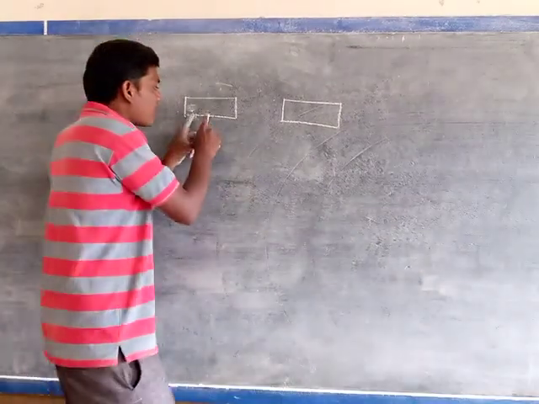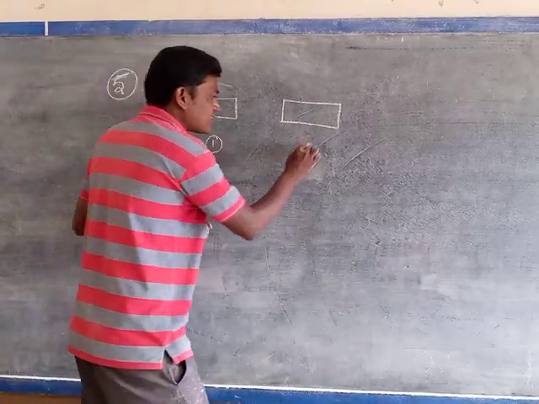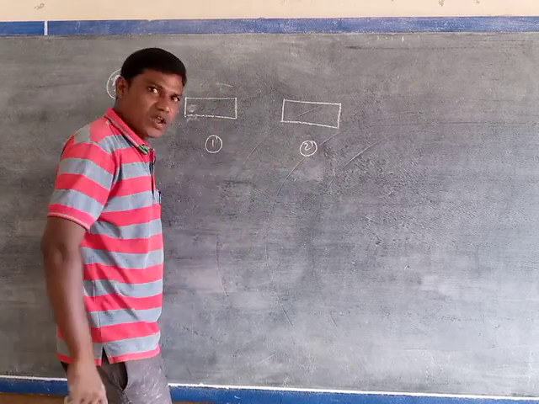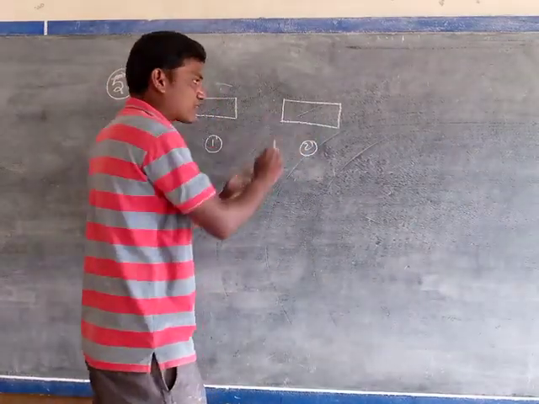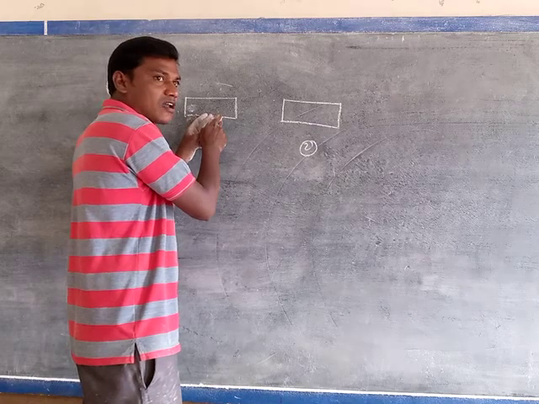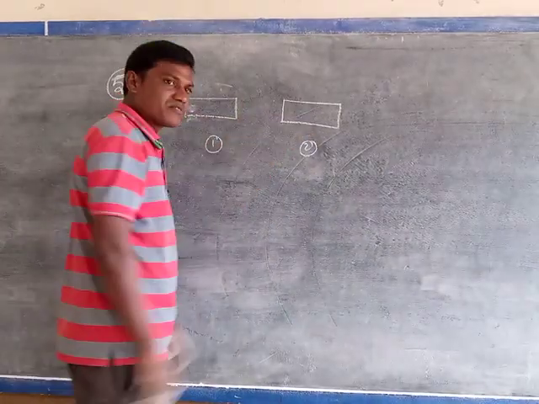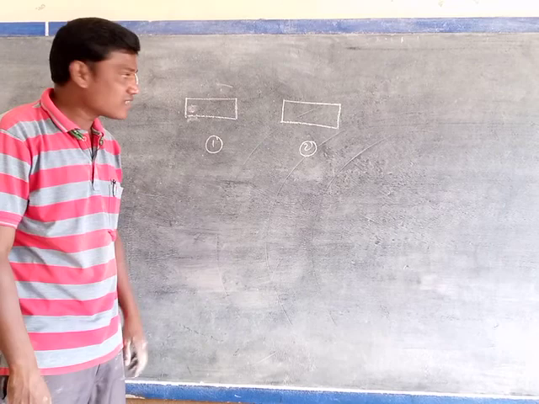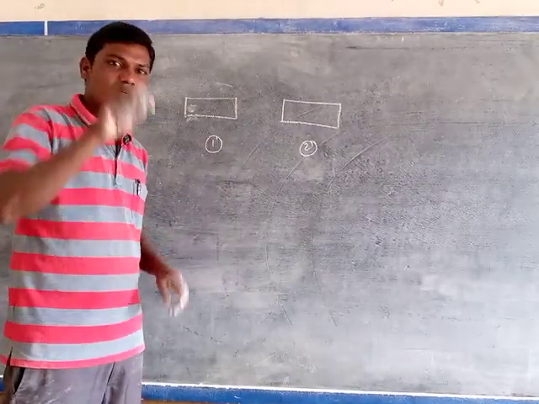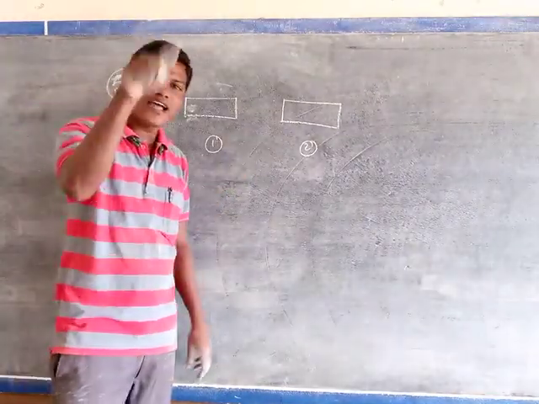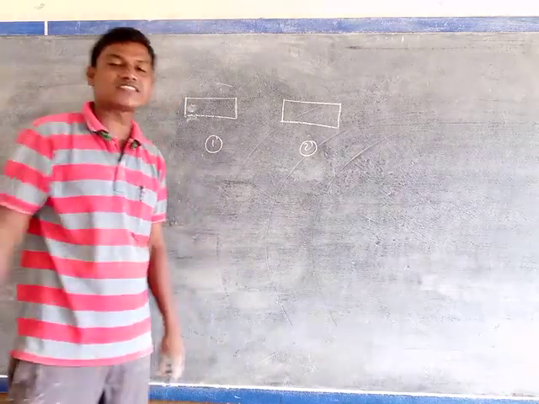This is the first bar, this is the second bar. It is painted with one color, for example orange or black, and the other is painted with the same color only. But among the two bars, one is a magnet and the other is a non-magnet, a steel bar.